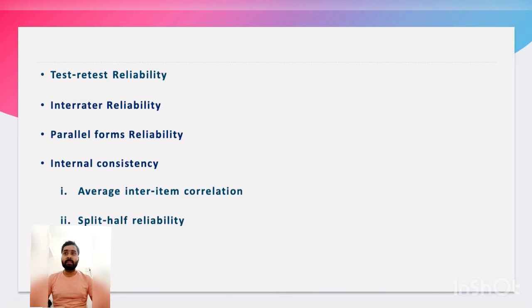Second one is interrater reliability. Interrater reliability, also called interobserver reliability, measures the degree of agreement between different people observing or assessing the same thing. So why is it important? People are subjective, so different observers' perceptions of situations and phenomena naturally differ.